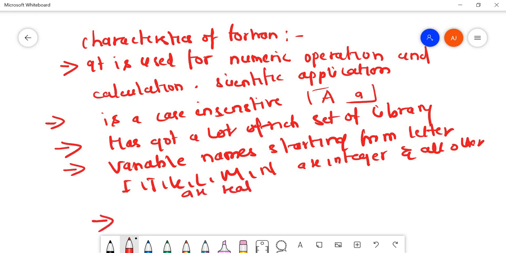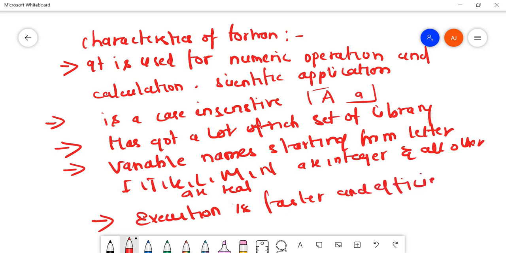For the fifth, you can say that its execution is faster and efficient. There are many more characteristics, but I have only written 5, which is enough for the question. Going to the second part, that is the series numerical.